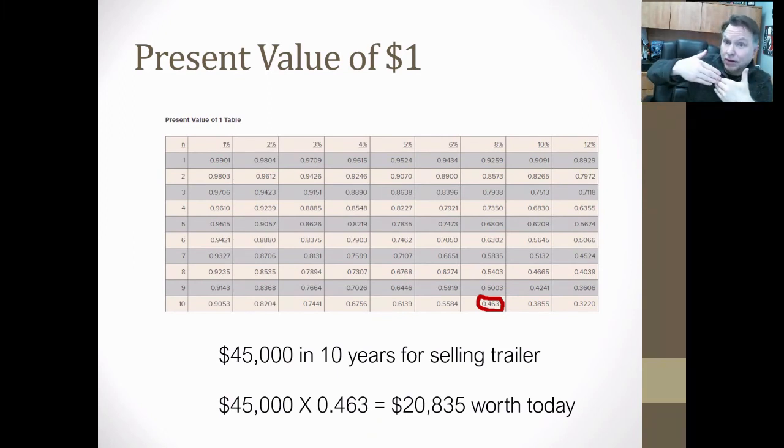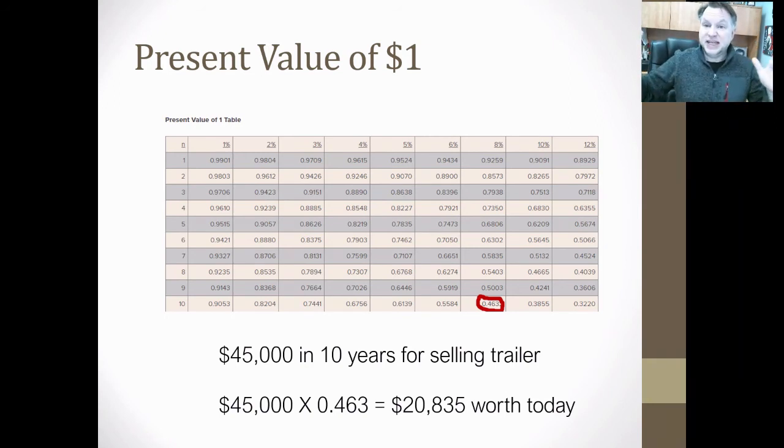So what is that trailer worth today? Well, we look at 8% again. There's our hurdle rate. We look at 10 years, and we're going to see that $45,000 today is worth $20,835.